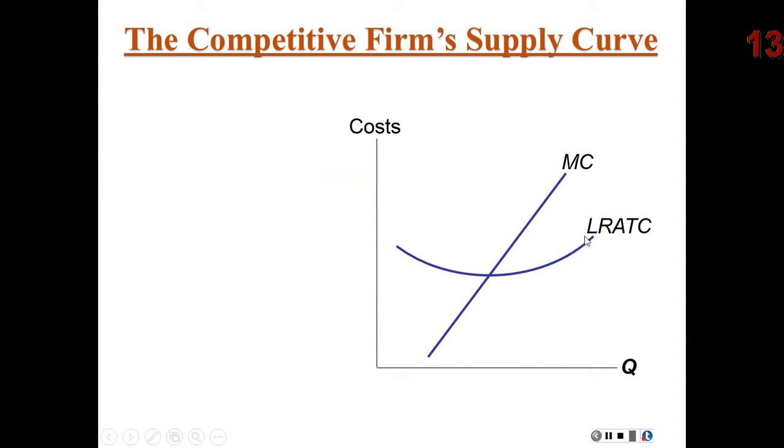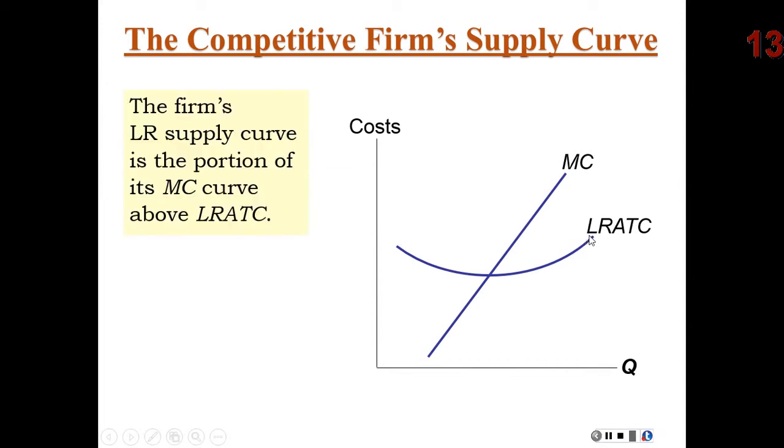So let's look at this graphically. Notice here we have our long run average total cost curve, because all of our costs become variable. There are no fixed costs in the long run, and our marginal cost curve is our firm's supply curve, but in the long run, only for portions of the marginal cost above average total cost. Because in the long run, when we fall below this curve, this long run average total cost, our production for our competitive firm goes to zero. So this is what our firm's long run supply curve looks like.